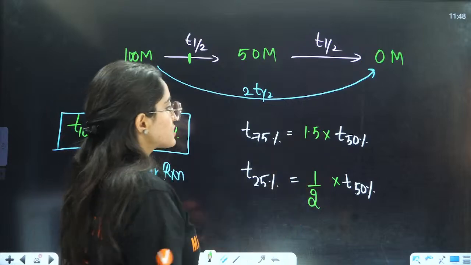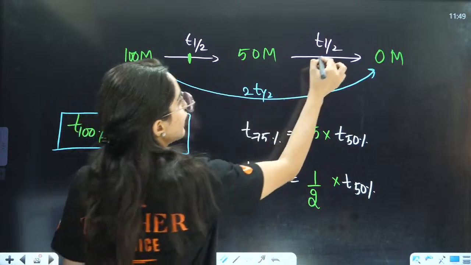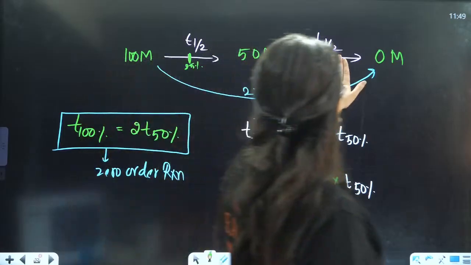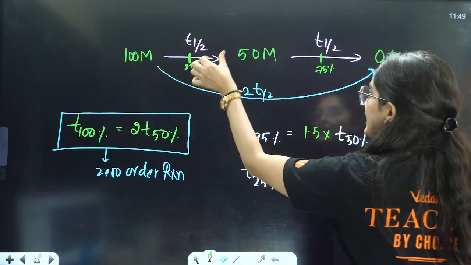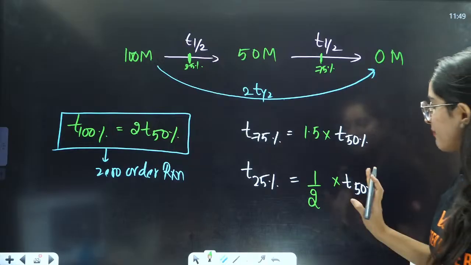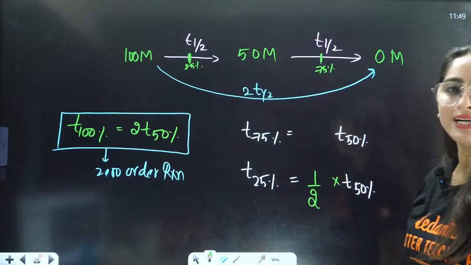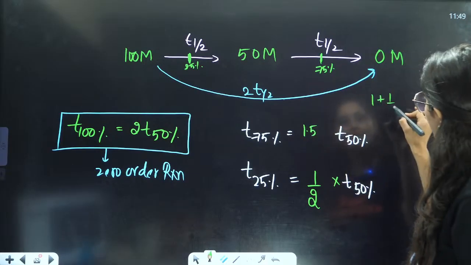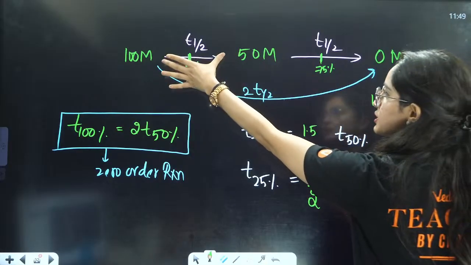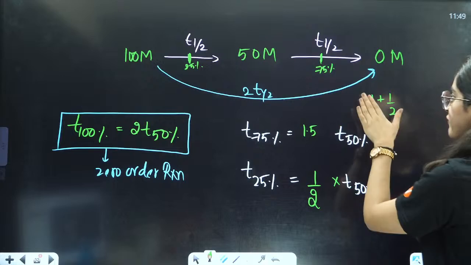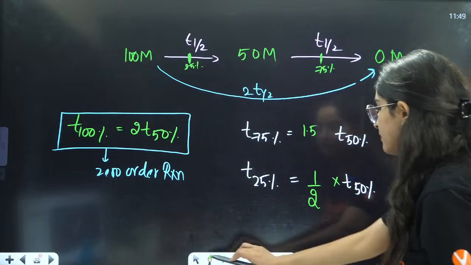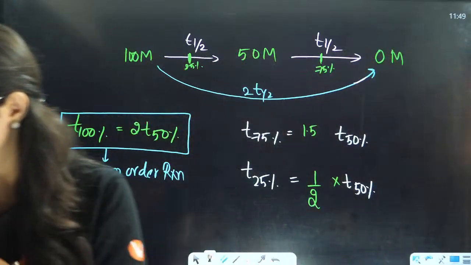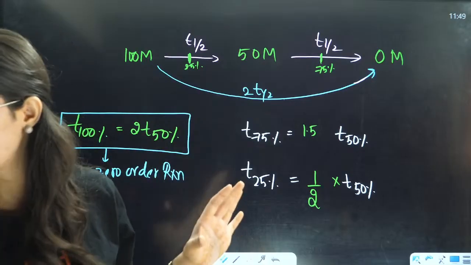And in this case, 75 will lie somewhere here. Here 75% will lie, here 25% will lie. 75% consumed means T half, T half and T half. That means here you will need how many T halves? 3 T halves. That is why I have written 1.5, that is 1 plus half: 1 T half for this one and half T half for this one. That will become 1.5. Now tell me, is this thing clear to everybody what I want to tell you?